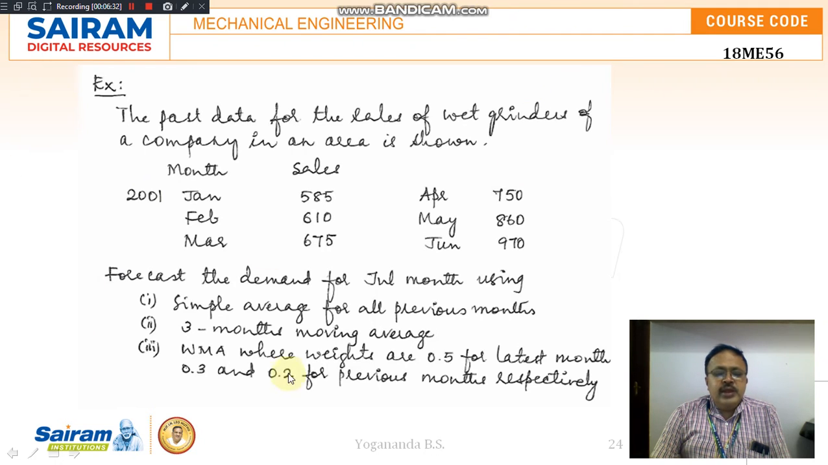Then the weighted moving average, where the weightages are given here: 0.5 for the latest month, that is June, 0.3 for the previous month, May, and 0.2 for April. As you go in the reverse order of time, the weightages are reducing.